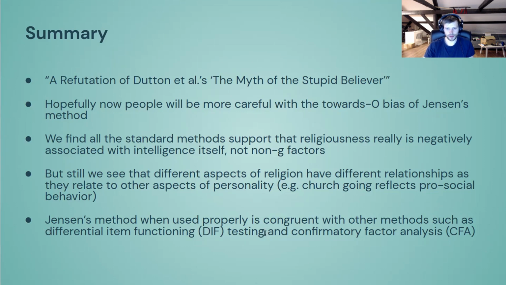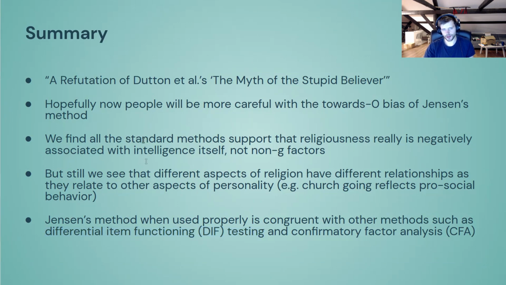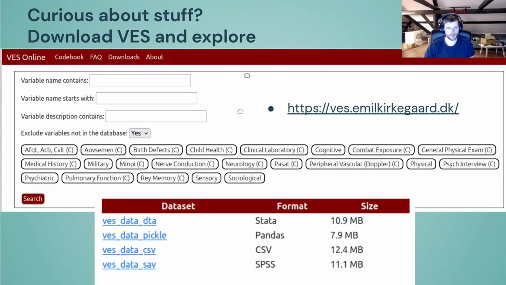One thing we didn't cover in this video is the differential item functioning testing, and it also agreed with the results from these other methods. So what we find is that all three methods are congruent. They all point in the same direction once you have a large sample that has sufficient power to really use them. And of course, as I went into, if you want to get this data set, you simply go here, and you download every variable at once.